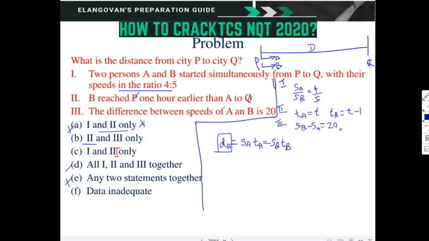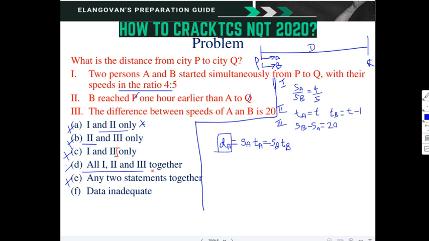SB is equal to SA plus 20, or SA can be written as SB minus 20. No, not possible. So this is also ruled out. 1 and 3, there is no T term available. Time is not at all available. So this is also not correct.